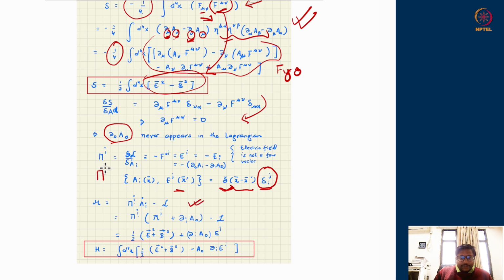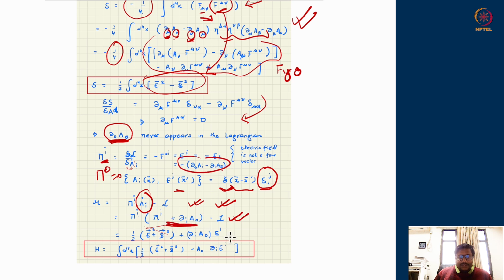Here also pi 0 will be 0, because in the Lagrangian there is no term corresponding to a0 dot. a0 dot is never appearing, so pi 0 is 0. So if you write down pi mu a mu dot and then work it out, this is equivalent to pi i ai dot, because pi 0 never appears in the Lagrangian. So this is the Hamiltonian of the system. Again, you have this structure converting ai dot, which is appearing in this relation, writing it in terms of pi i and the spatial derivative of a0.